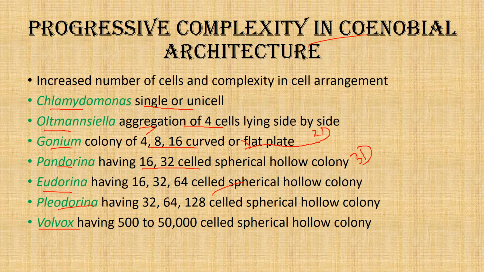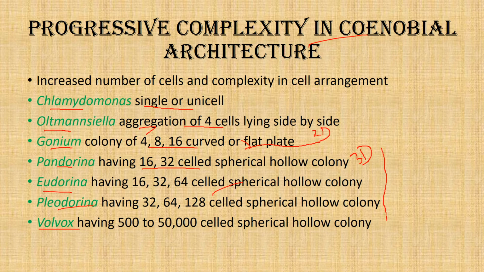And from Pandorina onwards, Eudorina, Pleodorina and Volvox all have a spherical colony, so they are arranged in 3 dimensions. If we summarize, the number of cells increases, and the cell arrangement also diversifies and becomes more complex.